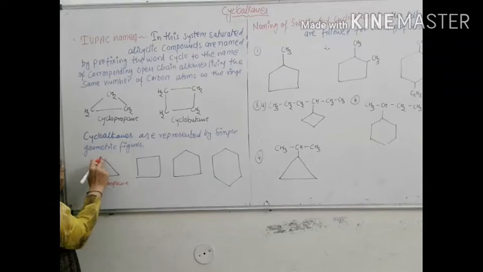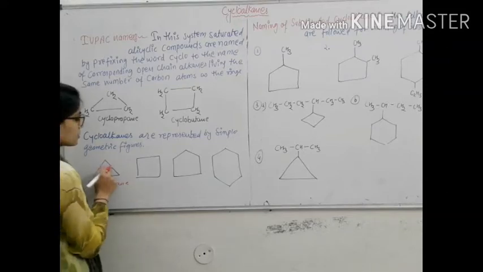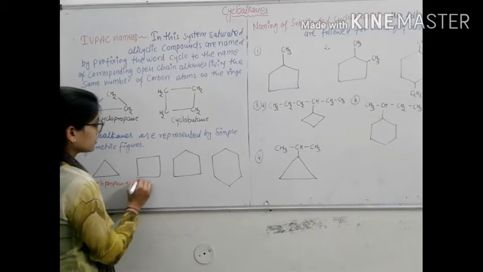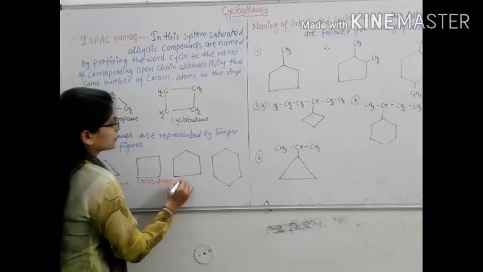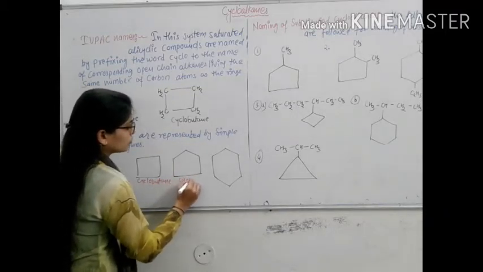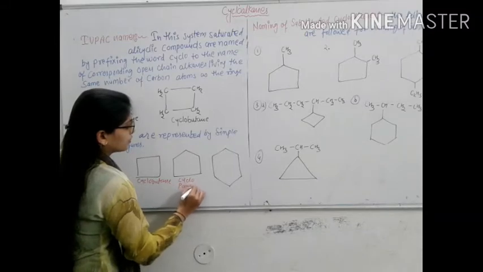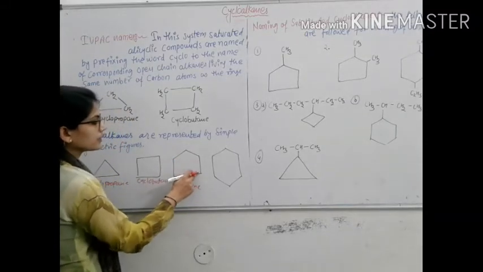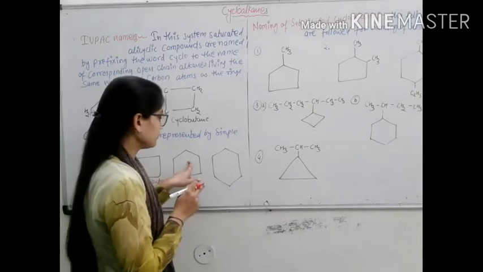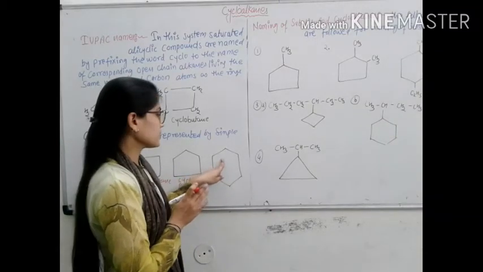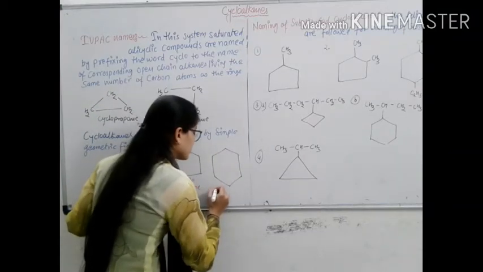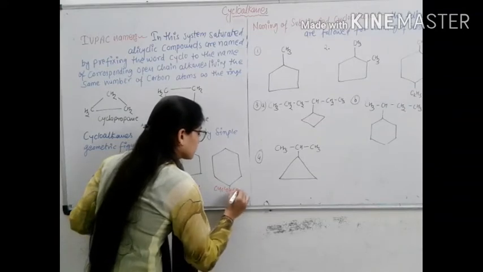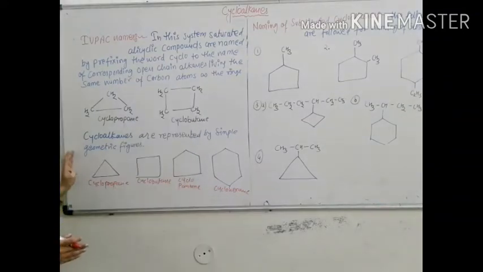A cycle-like structure. There are 3 carbon atoms present in this structure. There are 4 carbon atoms present; it's known as cyclobutane. Next, cyclopentane, because there are 5 carbon atoms present in the cycle. In this cycle, there are 6 carbon atoms present, a cyclohexane structure. All are the simple geometrical figures of cycloalkanes.